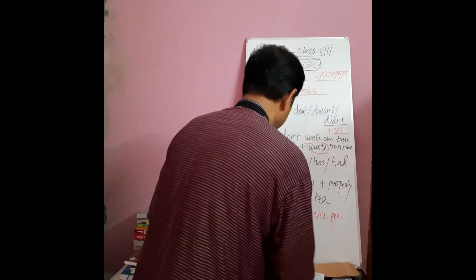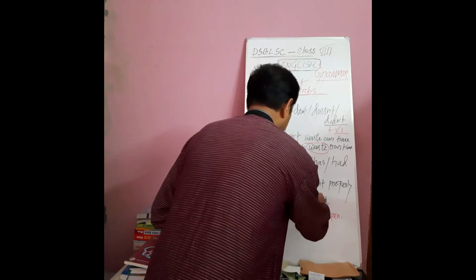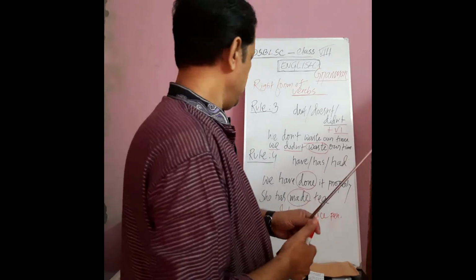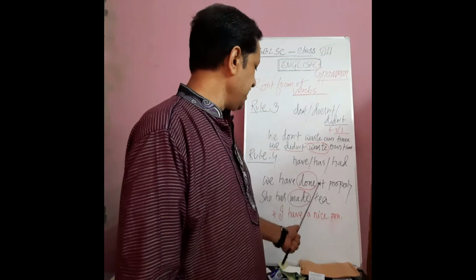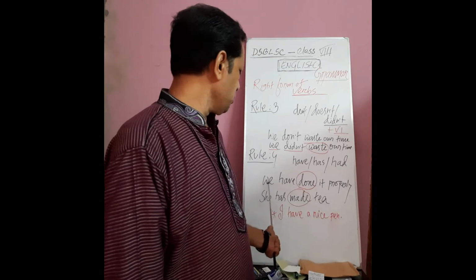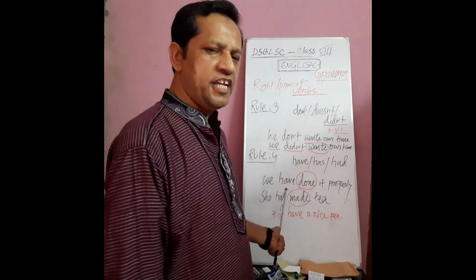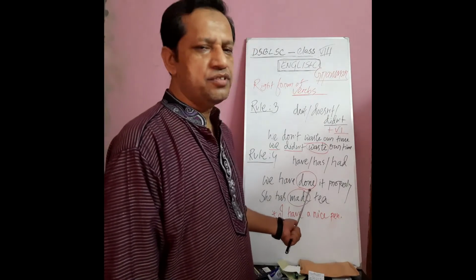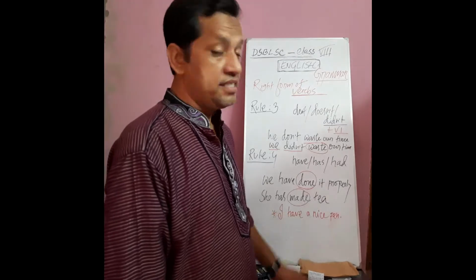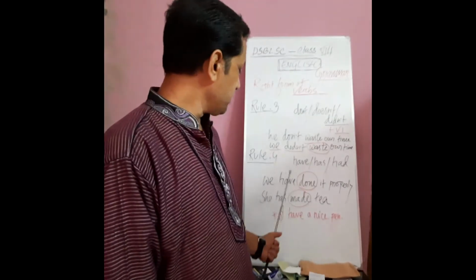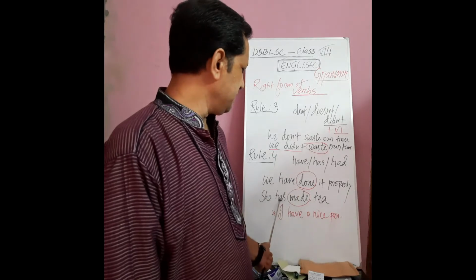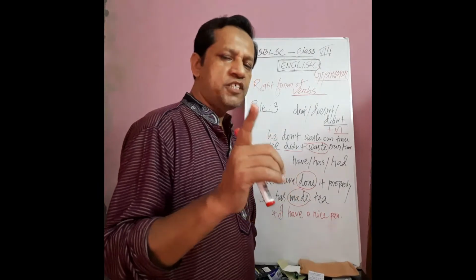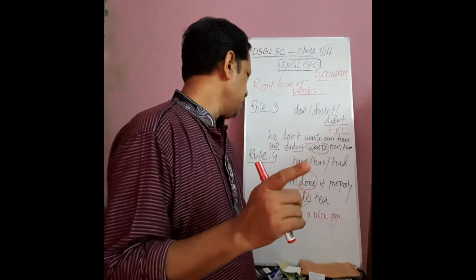Here the subject is we, have is the helping verb or auxiliary verb, and done has been used as the main verb. So it is clear to you that after have or has, we have to use the V3 or past participle form of verbs.